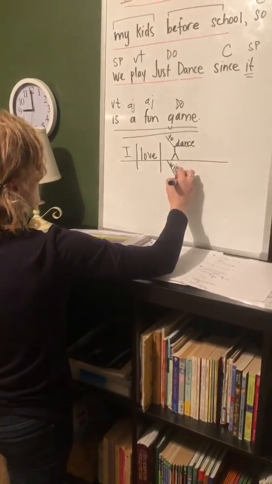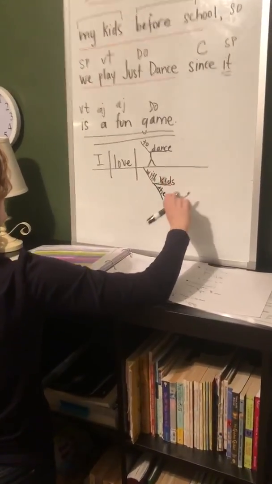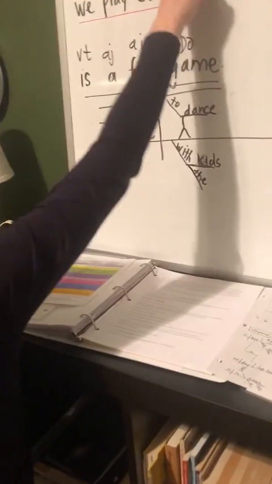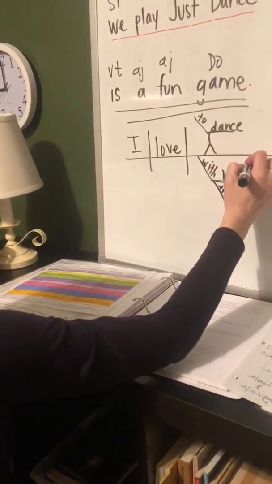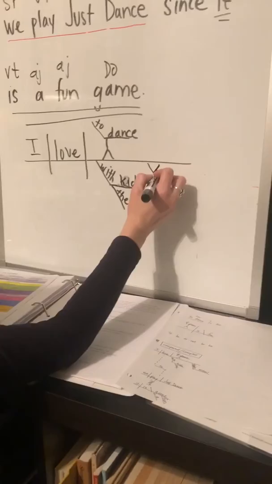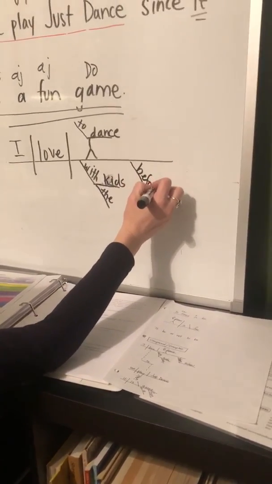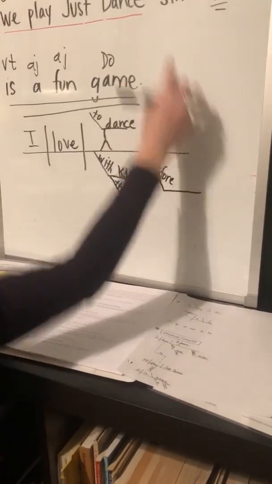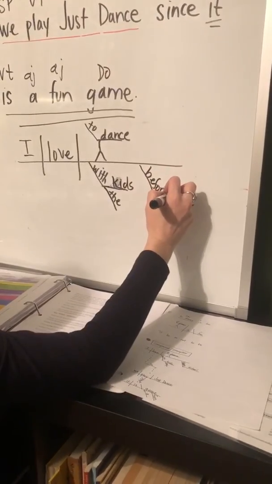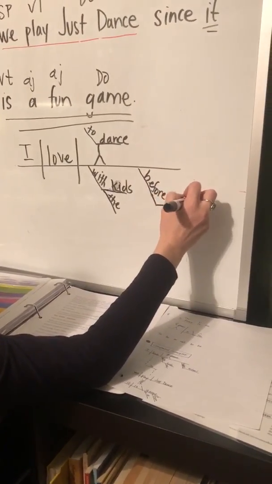And then our adjective. Okay, so this is a compound preposition. So we have before is our preposition. What's our object of the preposition? School. Okay, am I going to have room?